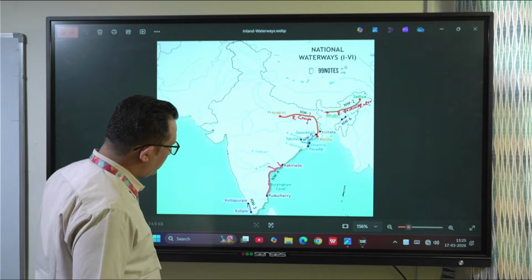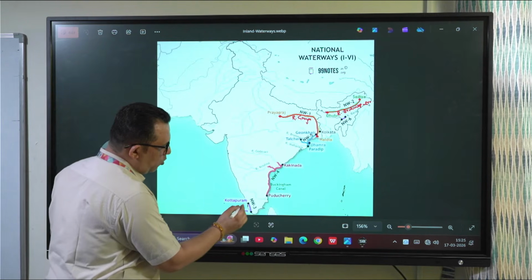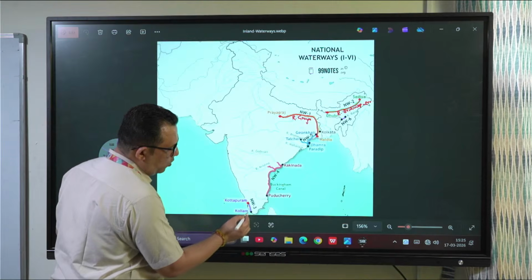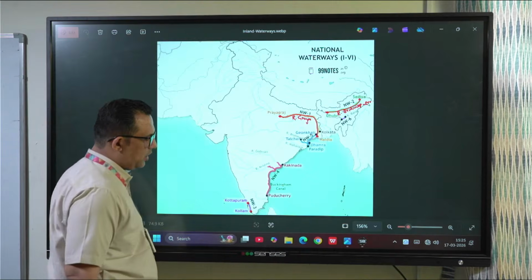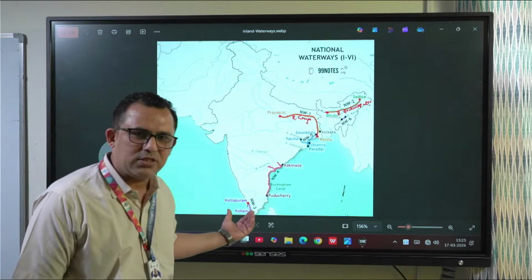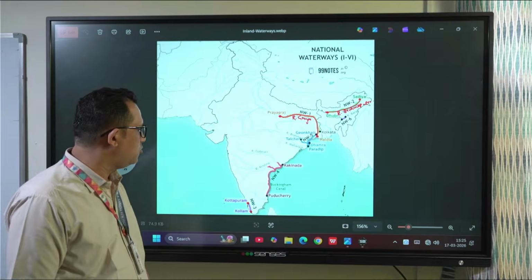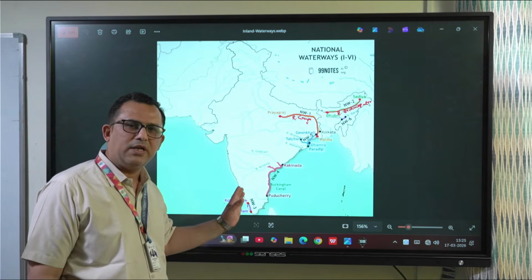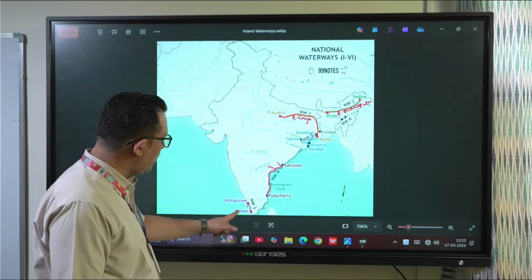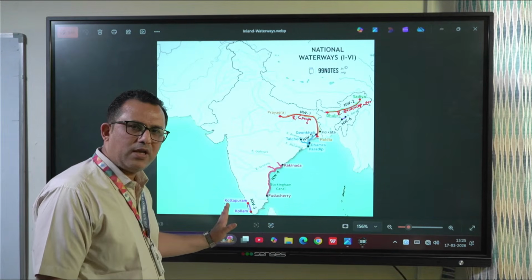Let us see national waterway number 3, from Kottapuram to Kollam. This is on the West Coast, so it's the West Coast Canal. Here there are ephemeral rivers, not perennial rivers, so it's basically a canal.